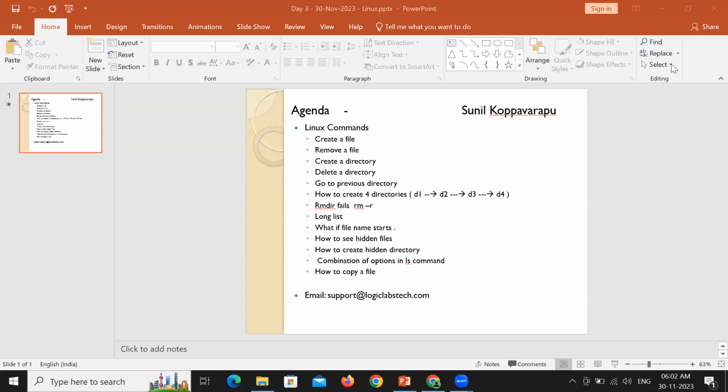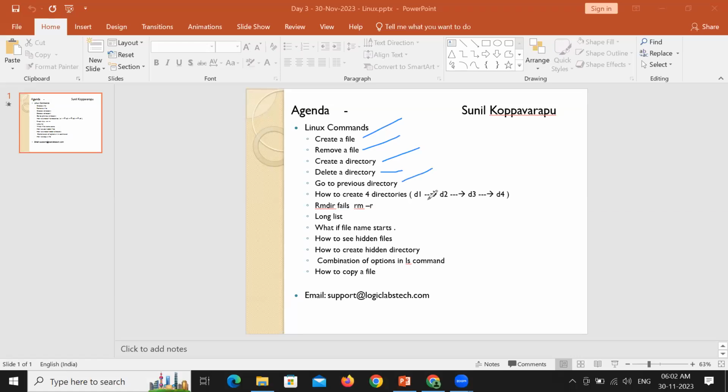So what's the plan for today? As we have created the Linux machine, we know how to connect to it using the terminal called PuTTY. Today, we'll get started with the practicals of Linux. Frequently used activities in Linux are all about creating a file. How can we remove a file? Creating a directory. A directory is nothing but a folder. So how to create a directory? How can we delete a directory? How can we navigate between the directories?